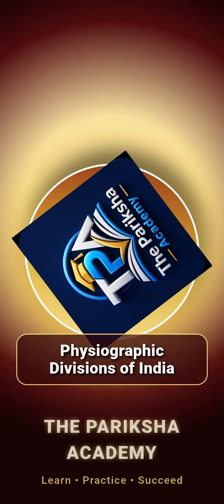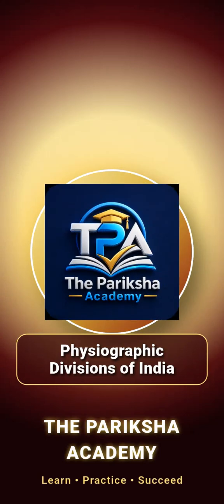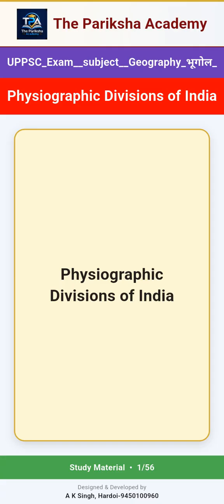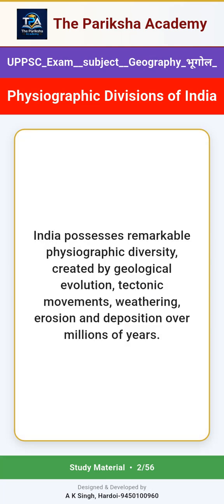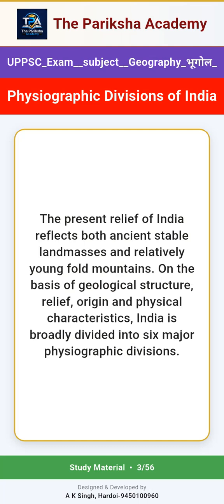Today's topic is Physiographic Divisions of India. India possesses remarkable physiographic diversity, created by geological evolution, tectonic movements, weathering, erosion and deposition over millions of years. The present relief of India reflects both ancient stable land masses and relatively young fold mountains. On the basis of geological structure, relief, origin and physical characteristics, India is broadly divided into 6 major physiographic divisions.